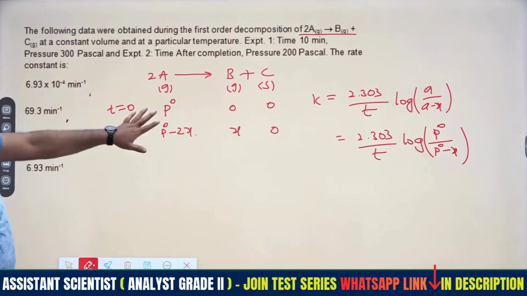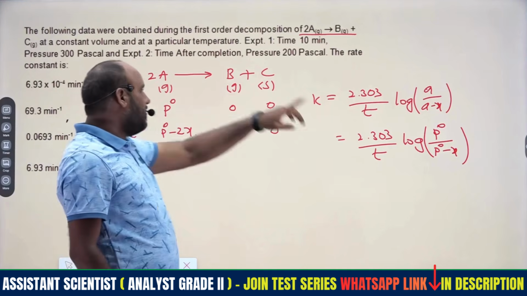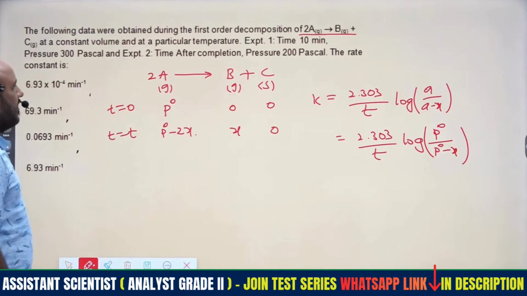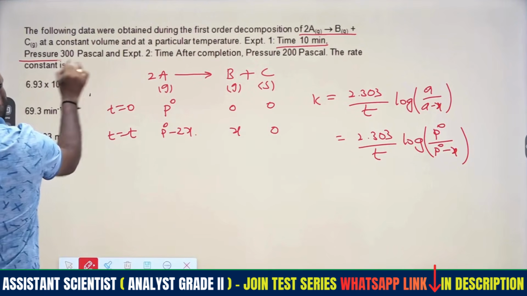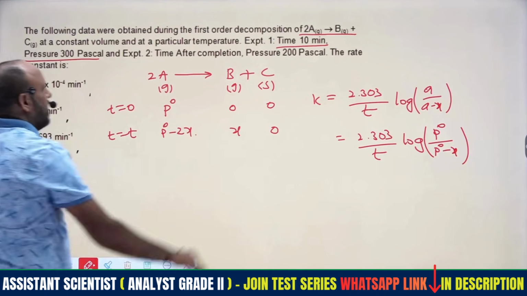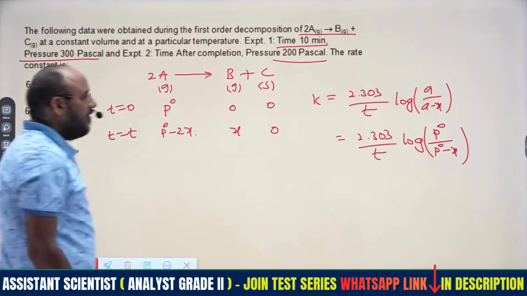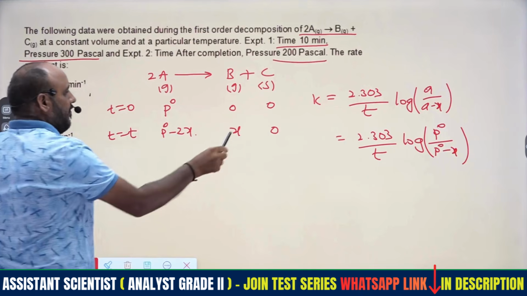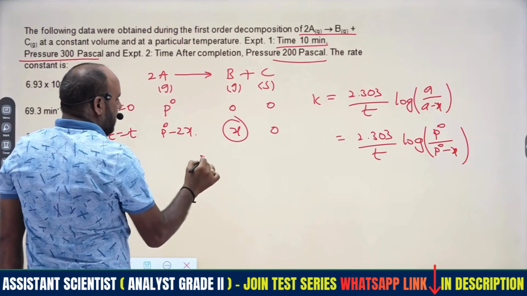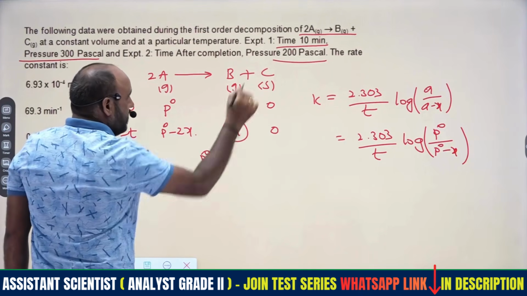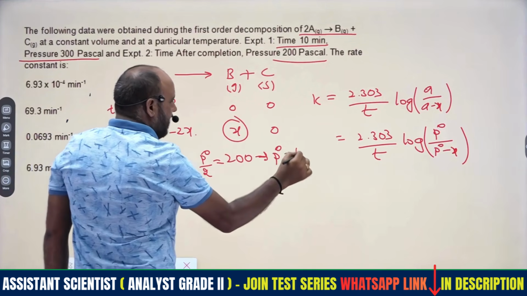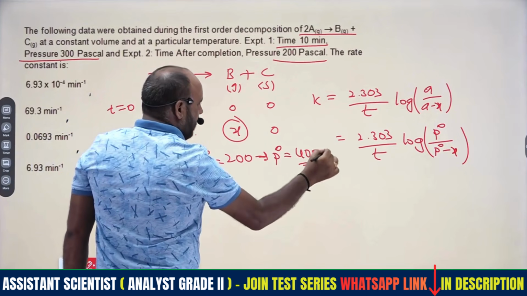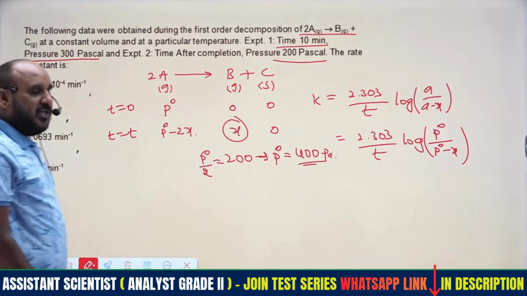Therefore we have to get these P0 and P0 minus x values from the given data. Experiment 1, at 10 minutes, the pressure is 300 pascals. Experiment 2 is 200 pascals, right? So we have to find x, that is P0 by 2, which is equal to 200. Therefore from this we get P0 is equal to 400 pascals. P0 will be 400 pascals.